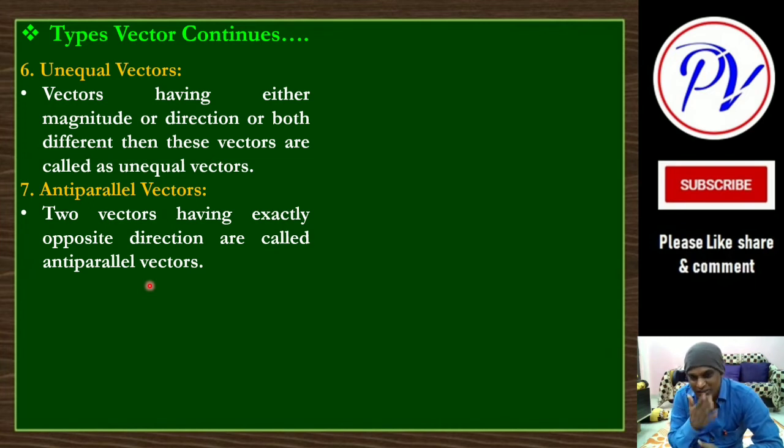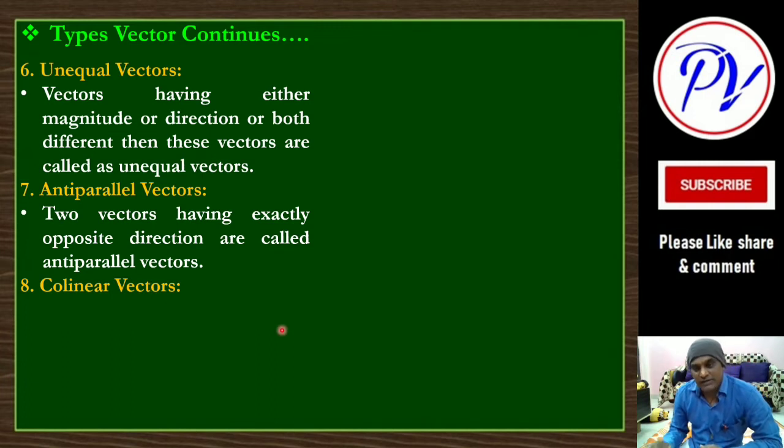Okay, so this many types are not given in some books. Only five or six are given, and based on that the other types can also be easily understood. Like if the equal vector definition is given and the definition of unequal vector is not given, you can easily understand. If somebody asks you what is unequal, which is not equal, that is unequal. So like this you can remember or answer, no problem. But I have included everything.